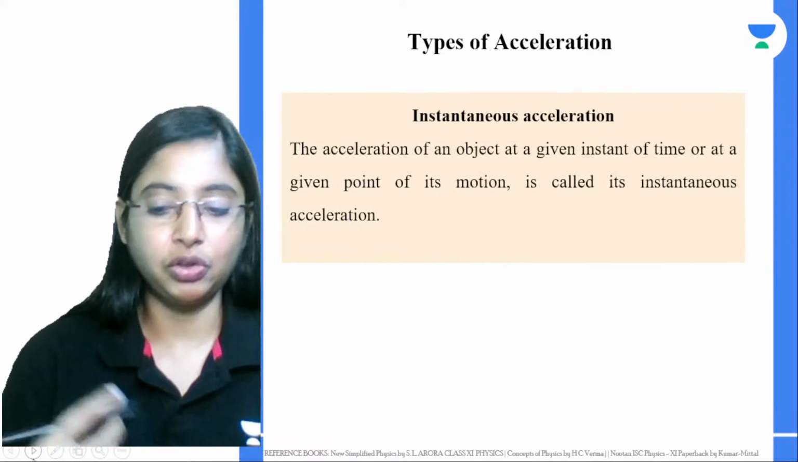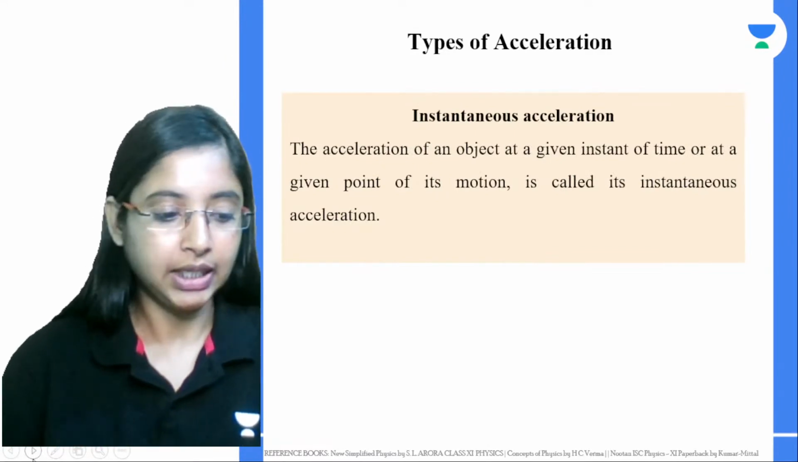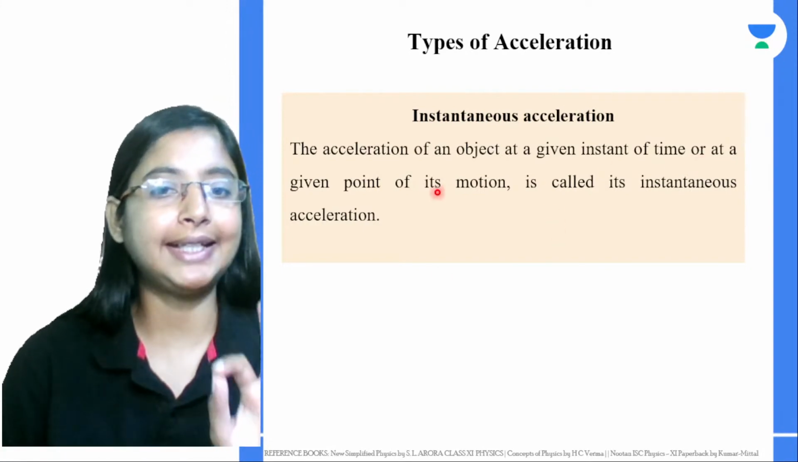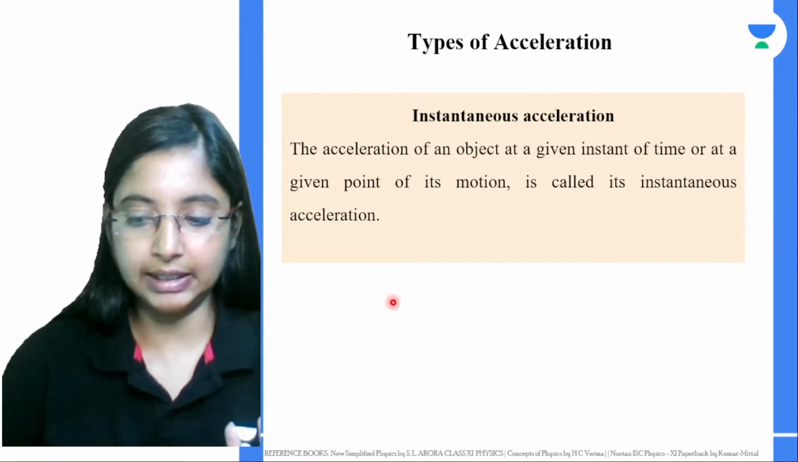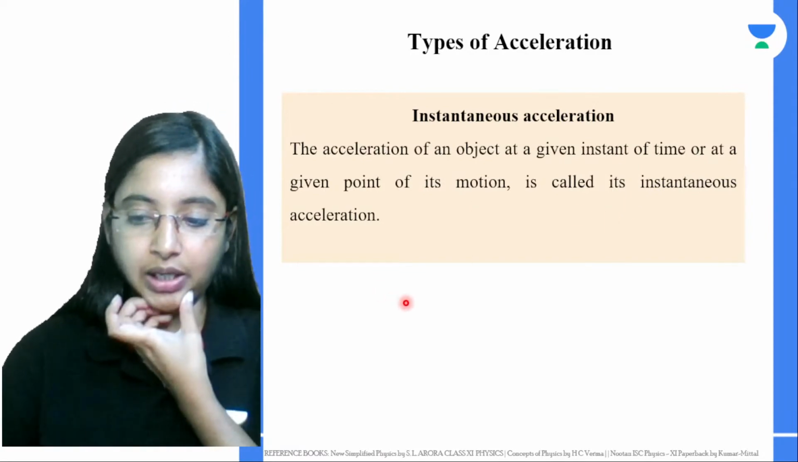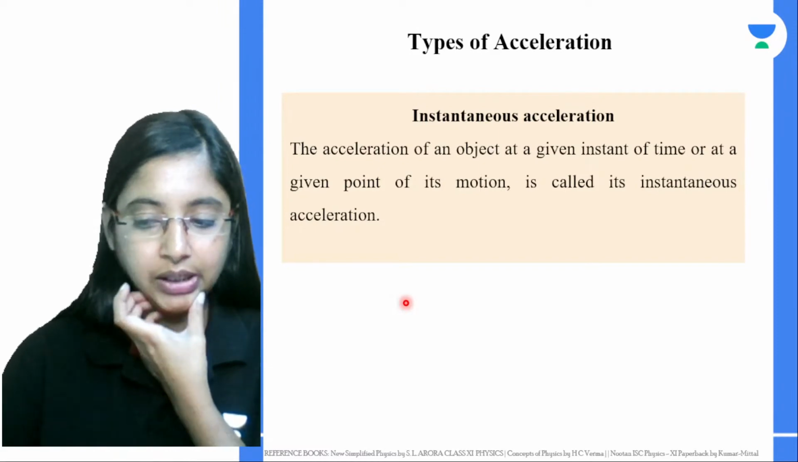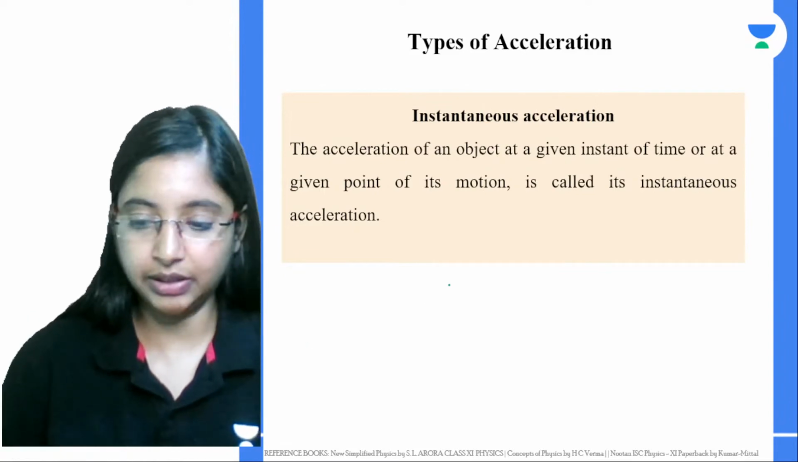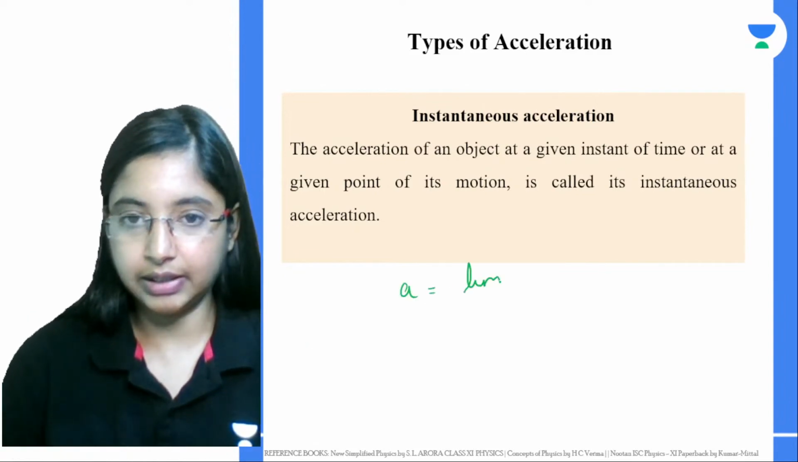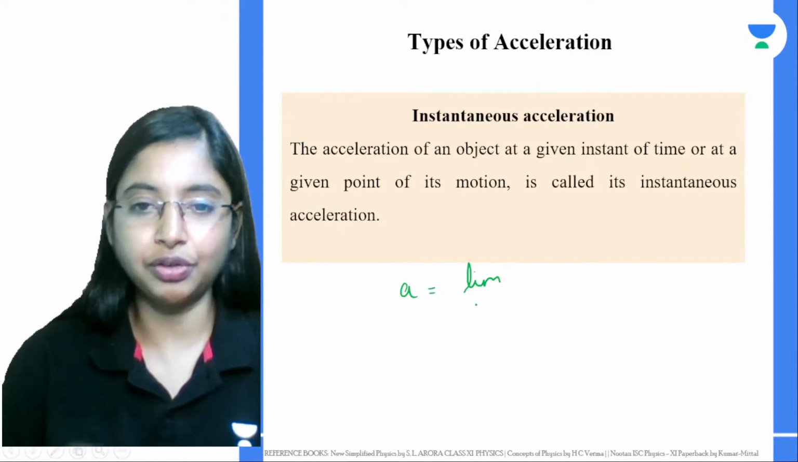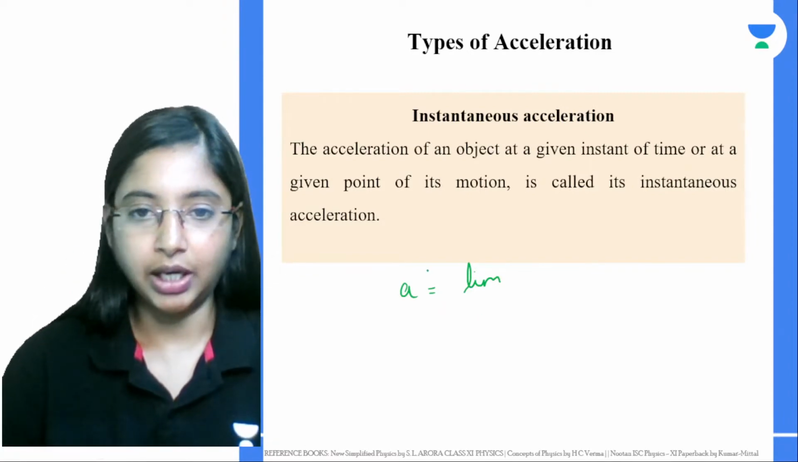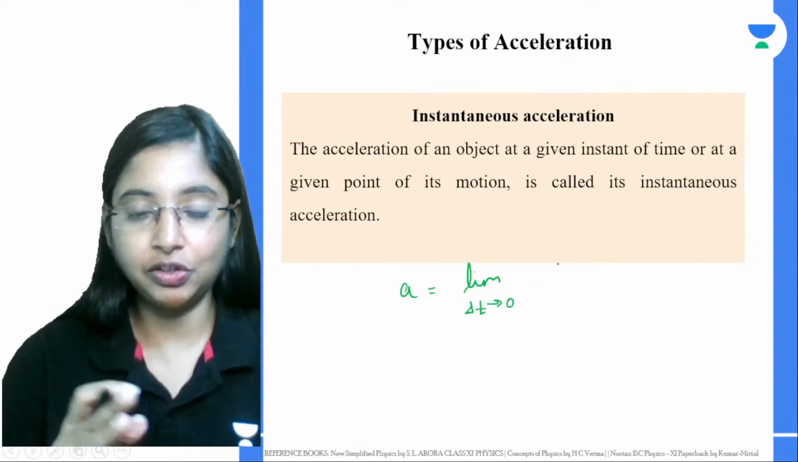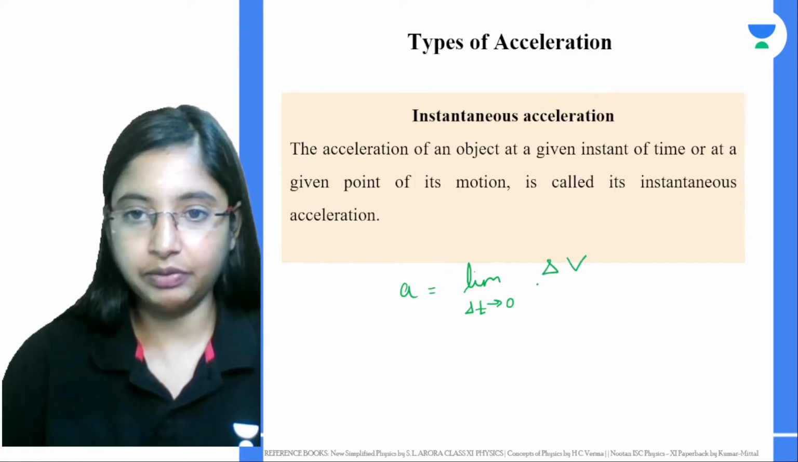Next comes instantaneous acceleration. The acceleration of an object at a given instant of time, or at a given point of its motion, is called instantaneous acceleration. We can take it in terms of limits: the limiting value of the average acceleration of an object in a small interval of time around that particular instant. As the time interval approaches 0, this will be dv by dt.